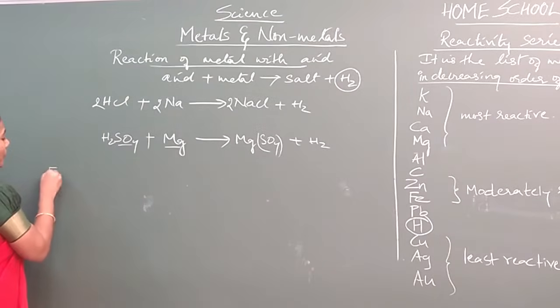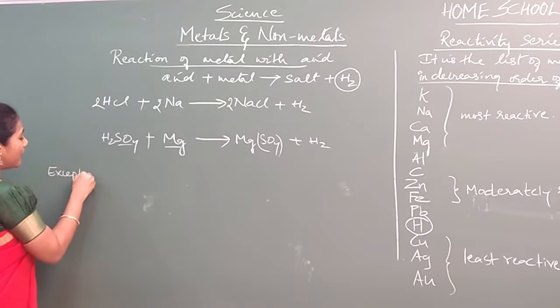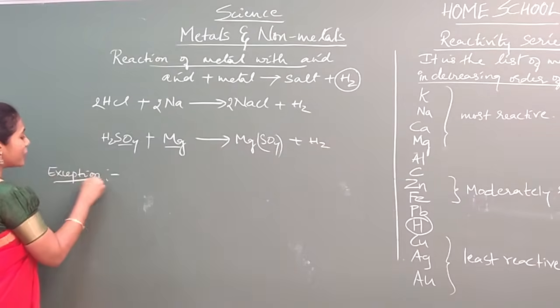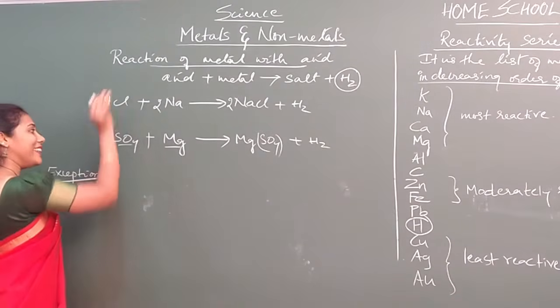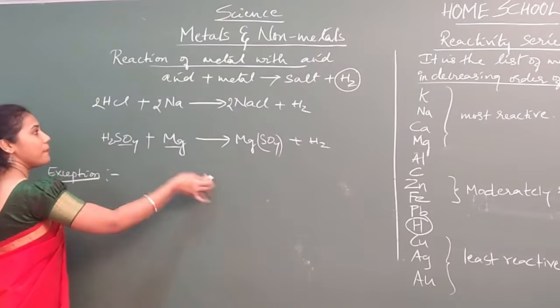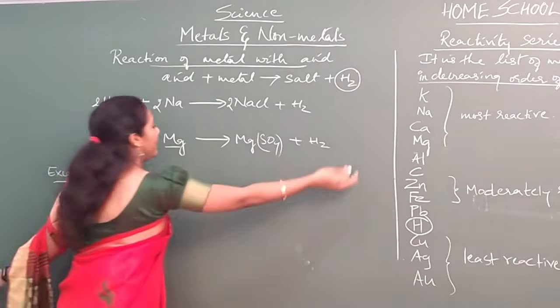There is an exception that you have to remember, guys. This is very important here. These were the reactions you have already studied in your previous chapter. Any metal can react with any acid to give H2 gas, but you should be careful about which metals react.